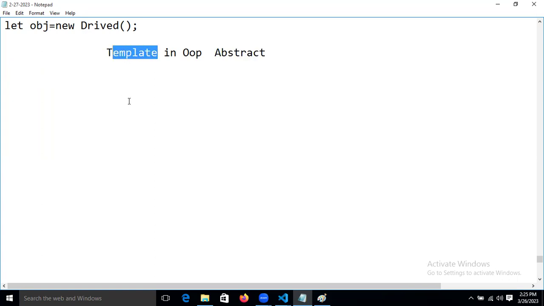So now give me some description about the template. What is an abstract class? What is abstraction in Java only? Also, if you know the definition, just tell me, guys. I want to know how many people know the perfect definition of abstract.